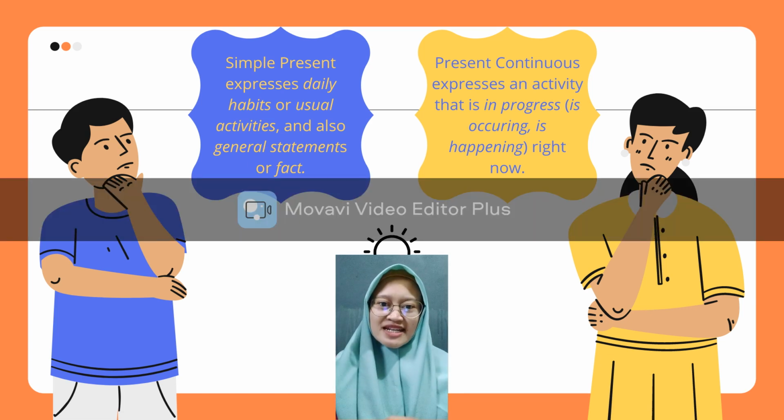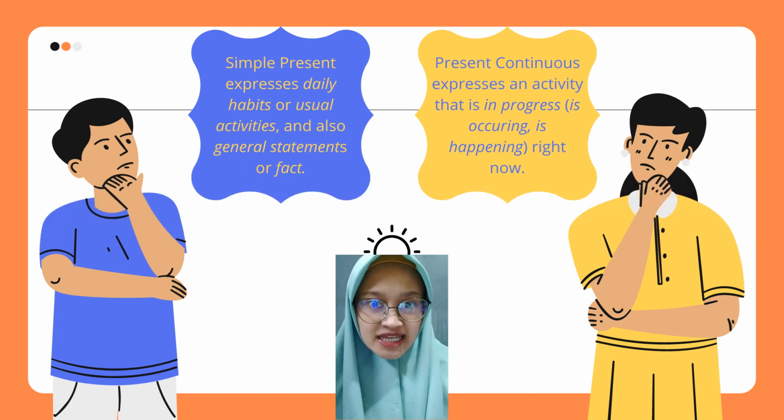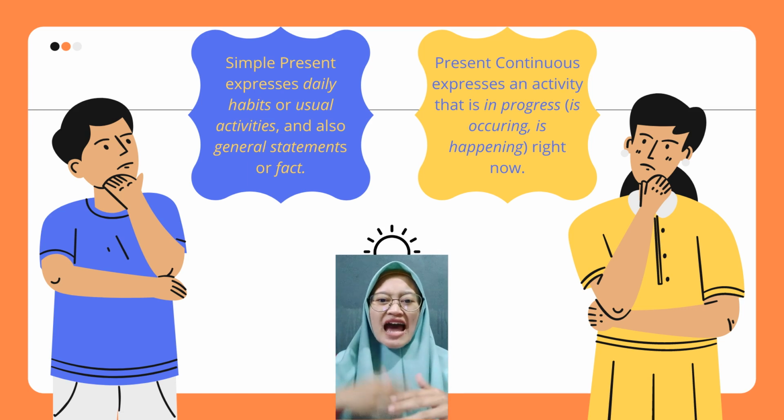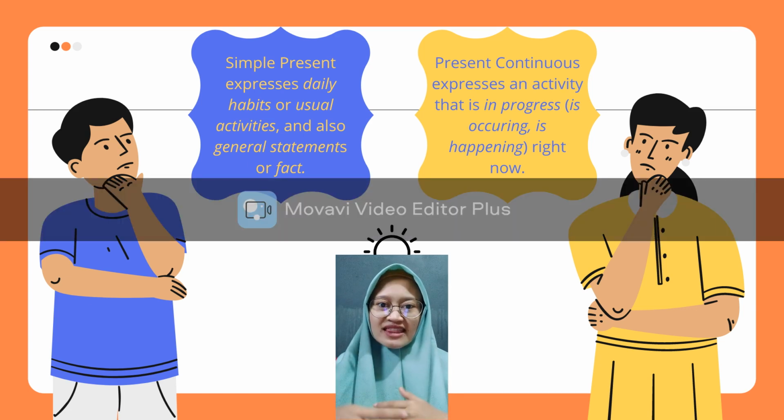Simple present is the tense that expresses daily habits or daily activities or usual activities. For example, I eat every day. It means I do eat every day. It's daily, usual, and always, day to day I eat. It's a daily habit.